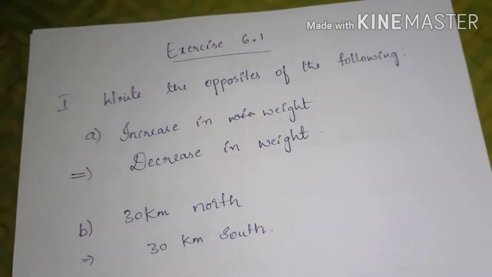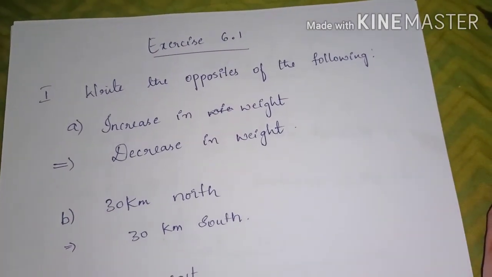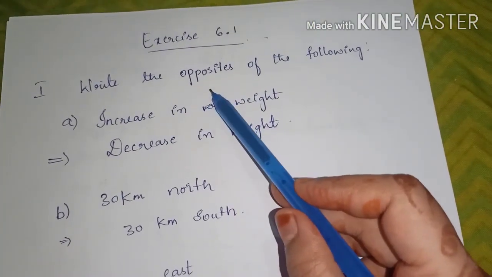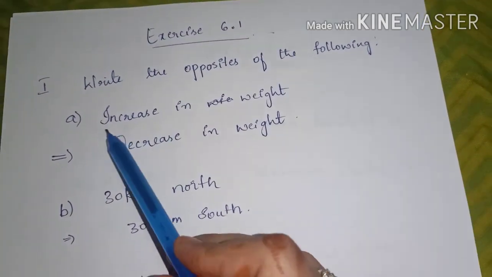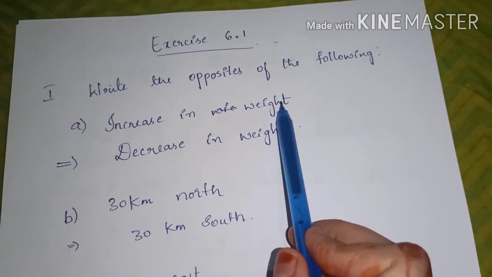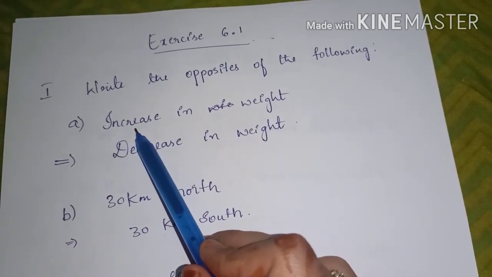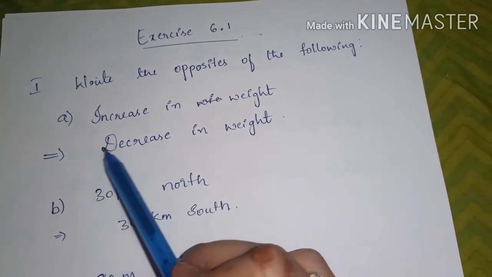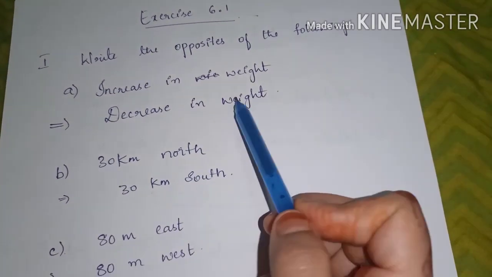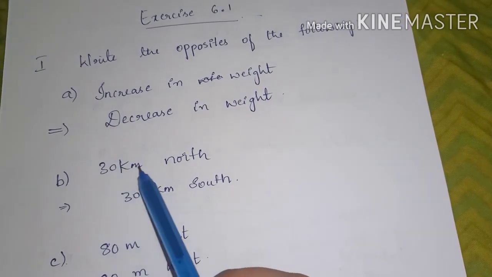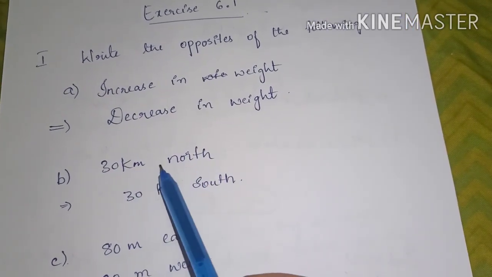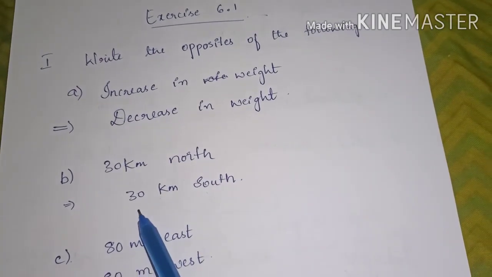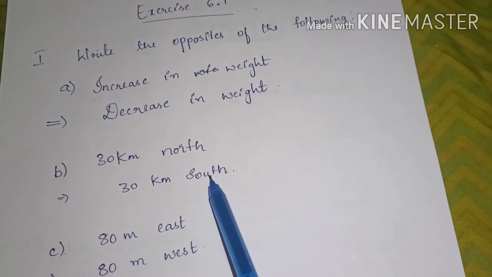Dear students, let us quickly solve some exercise problems. Exercise 6.1. The first one. Write the opposites of the following. Question A. Increase in weight. What is the opposite of increase? Yes, decrease. Right? The answer is decrease in weight. Okay. Next. Question B. 30 km north. The opposite direction to north is south. So the answer is 30 km south.